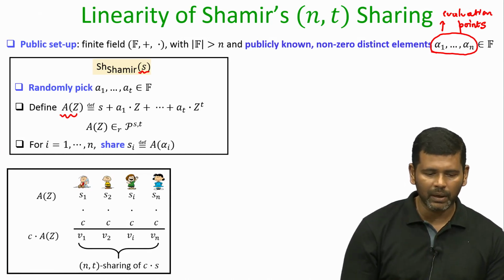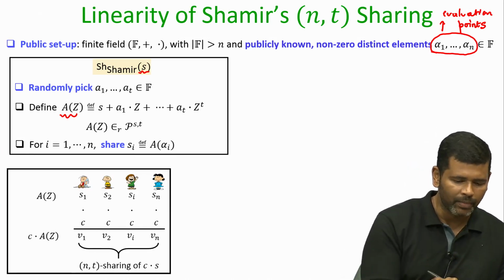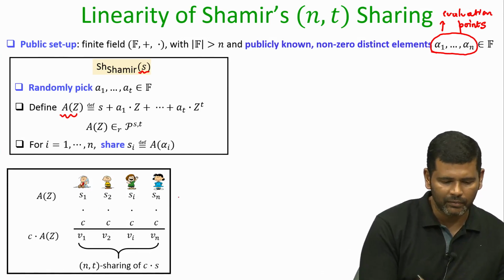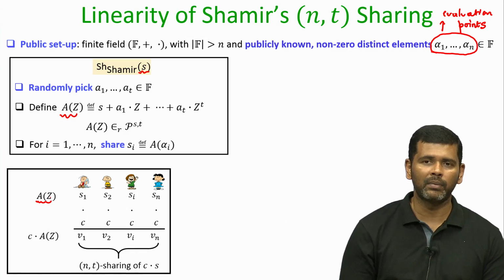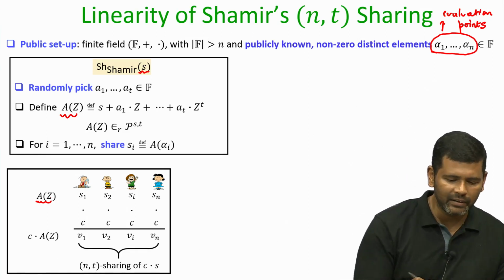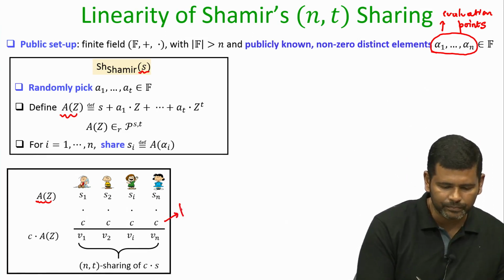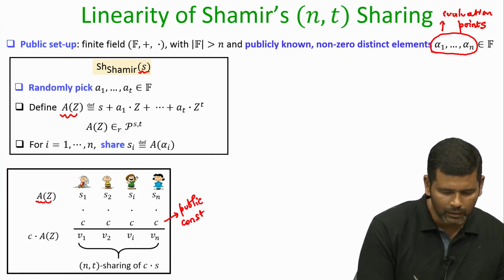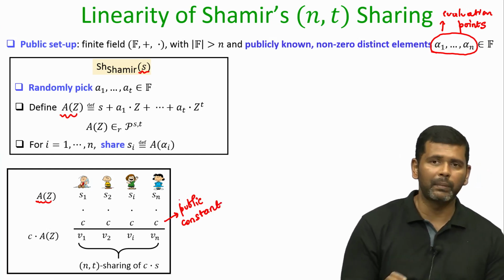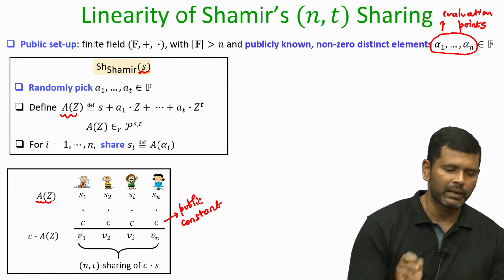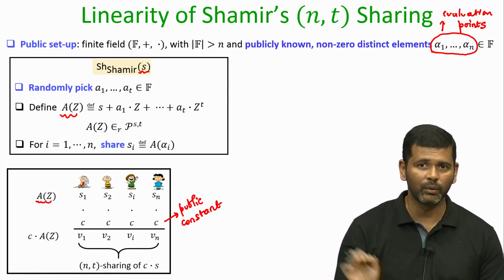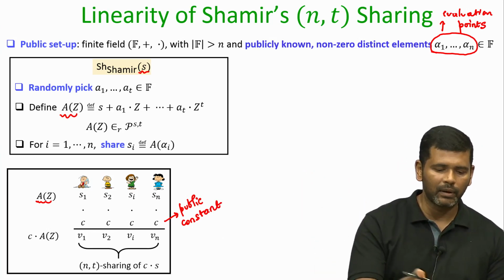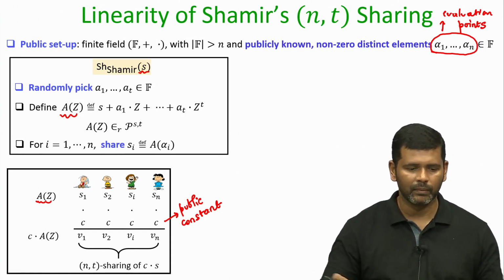So, the linearity property means the following: if you have a value s which has been secret shared through some random t degree polynomial a, and if there is some public constant c, then each party, if it multiplies its respective share of s with the same value c, each party does it locally, then altogether they will obtain a vector of shares.